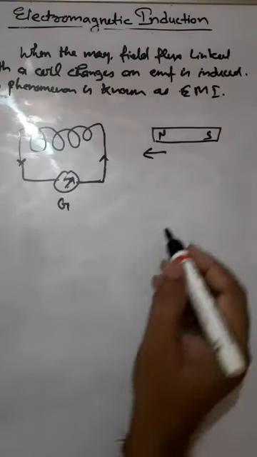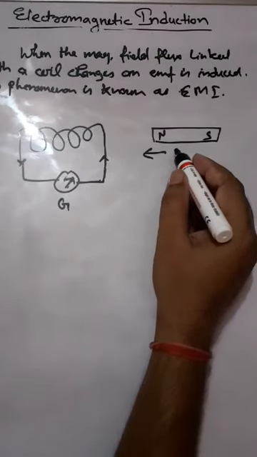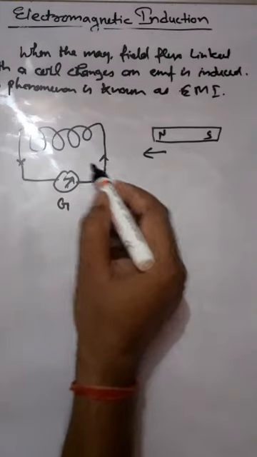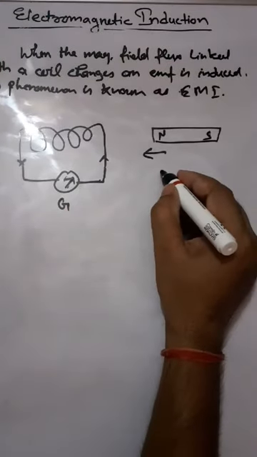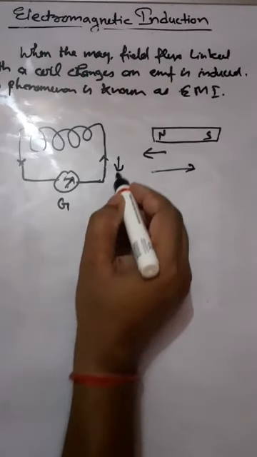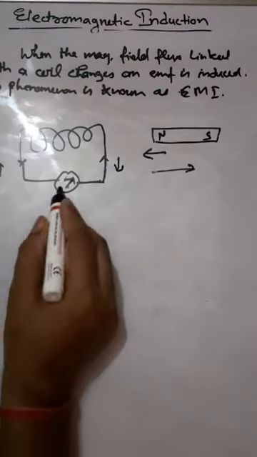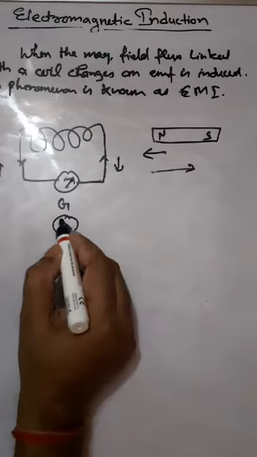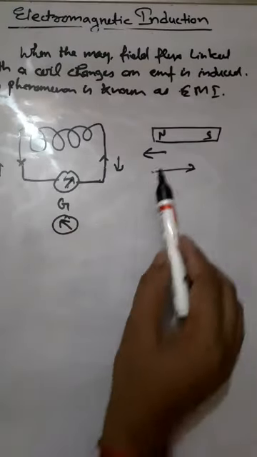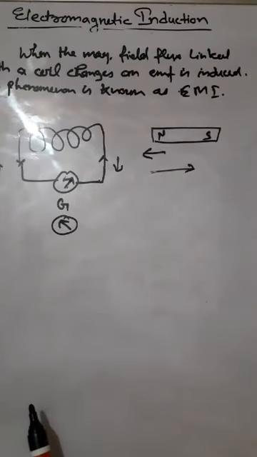Now if we carry the same magnet, in the first case we brought it towards the coil. Now if we carry it away from the coil, what will happen? The direction of current gets changed, and the needle of the galvanometer deflects in the opposite direction.